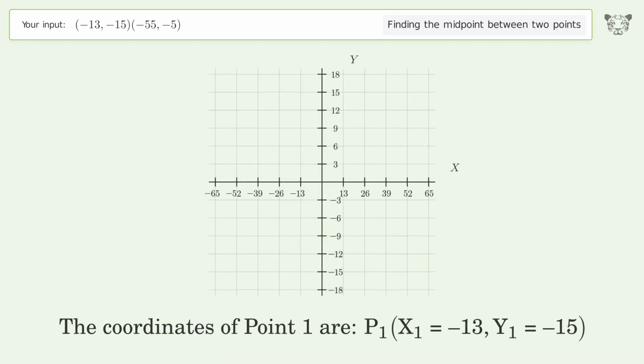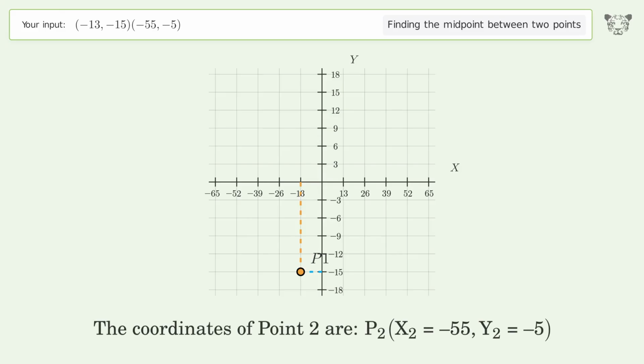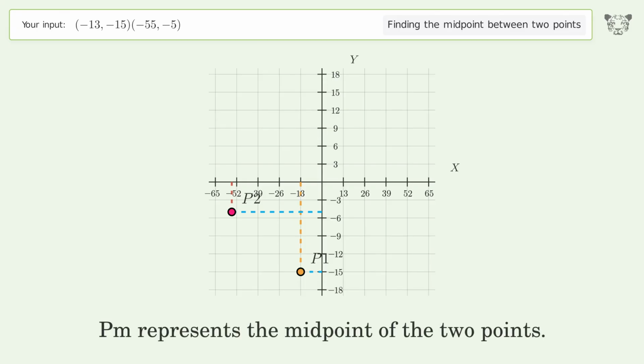The coordinates of point 1 are x1 equals -13, y1 equals -15. The coordinates of point 2 are x2 equals -55, y2 equals -5. PM represents the midpoint of the 2 points.